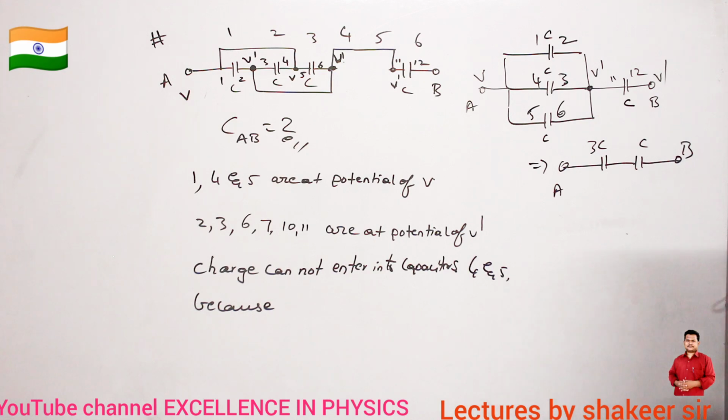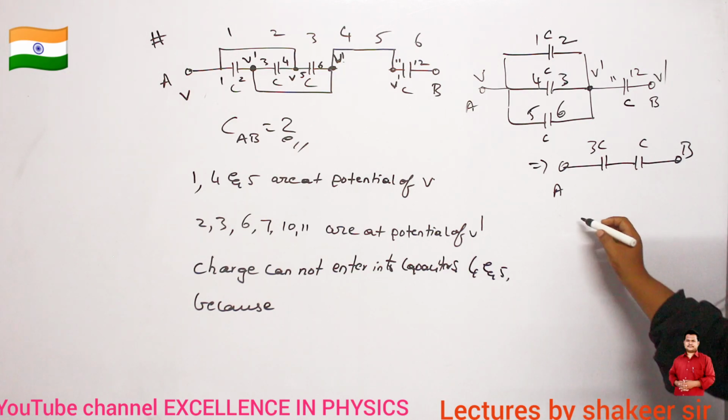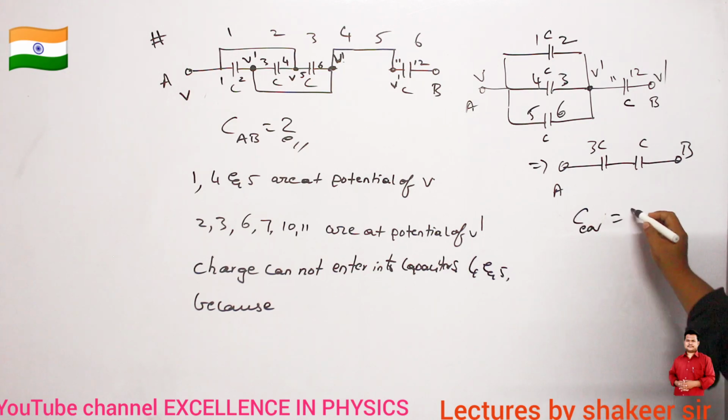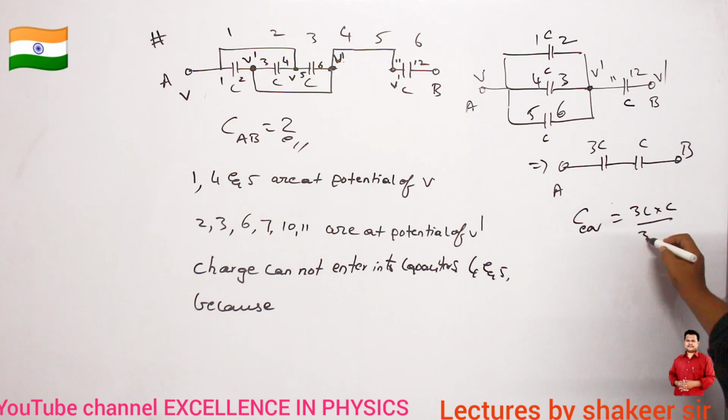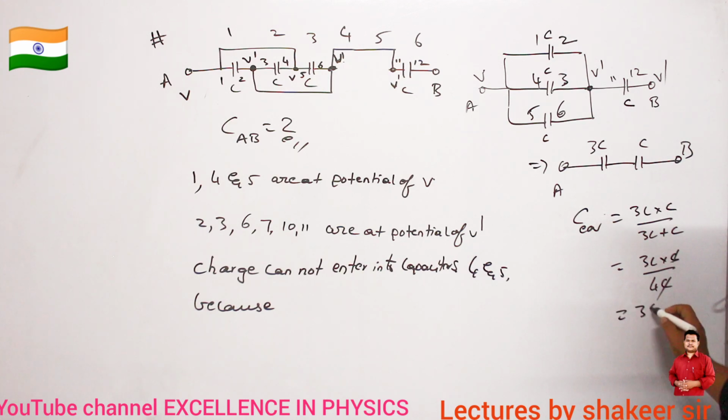Again, 3C and C are connected in series. If they are connected in series, then what is the total equivalent capacitance? 3C into C divided by 3C plus C. So 3C into C divided by 4C. So C and C get cancelled. So 3C divided by 4. That is our answer.